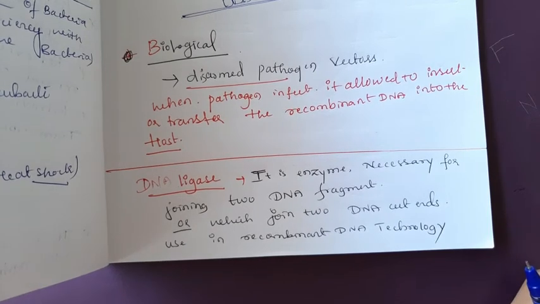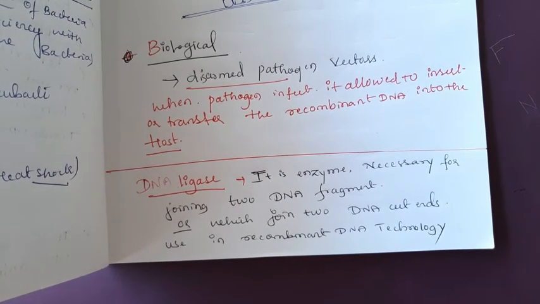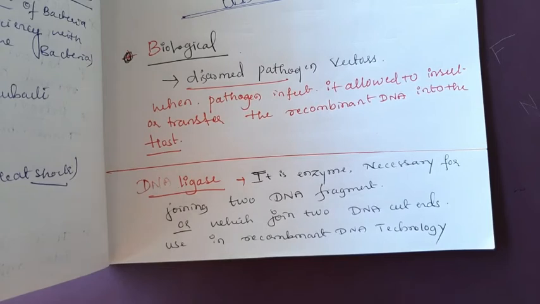Now after that we will discuss the actual process of recombinant DNA. In the initial class I gave the introduction to recombinant DNA technology.